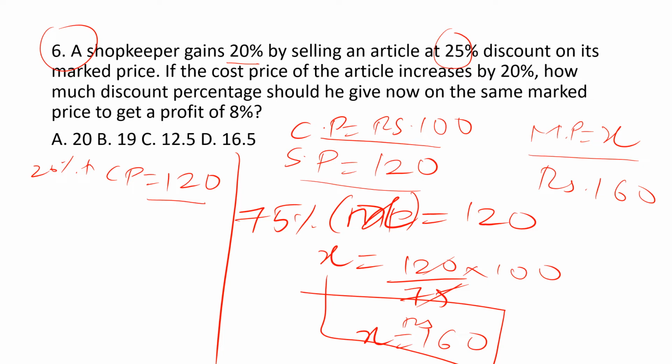And how much discount percentage should he give now on the same market price to get a profit of 8%? Let us consider y% discount should be given. And now the equation becomes 100 minus y% of market price, which is 160, equals 120.